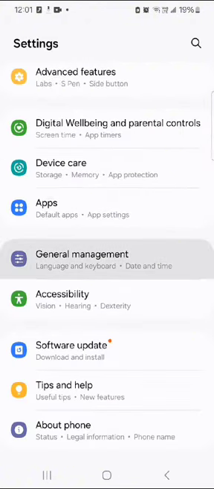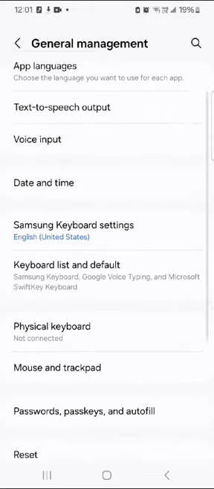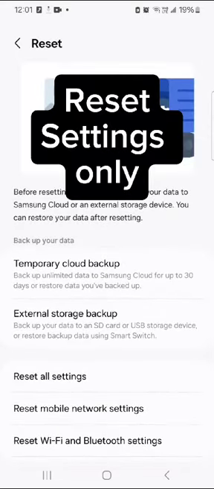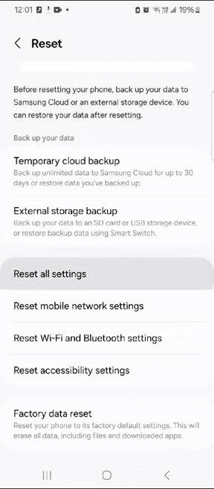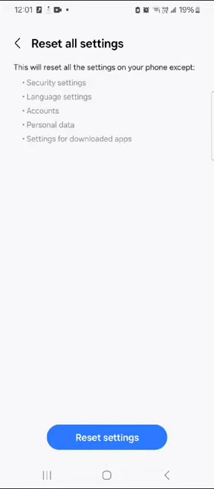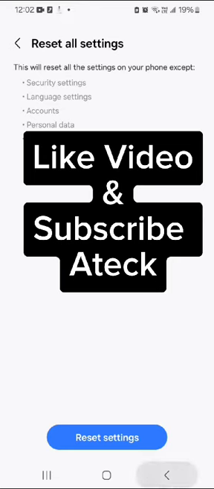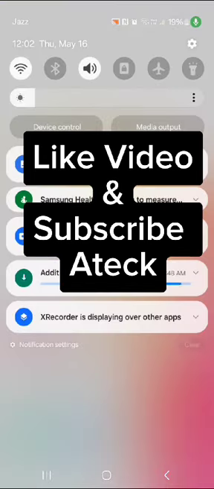Then move to third step, open general management. Here you can see reset option. Click on reset all settings. So this will reset all settings on your phone. Click on reset setting. So in this way your sound problem will be solved.